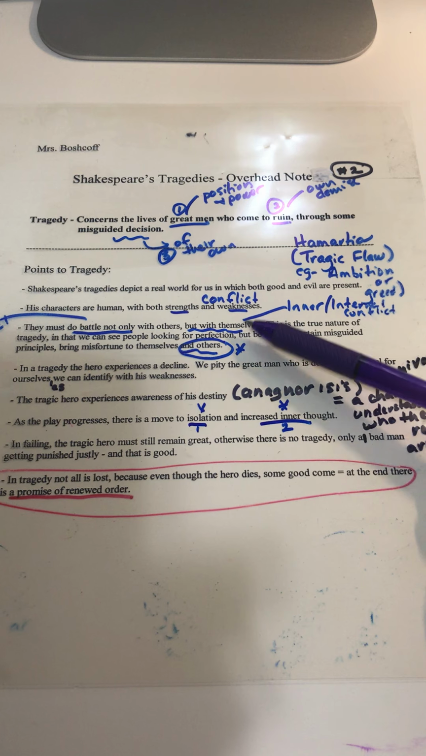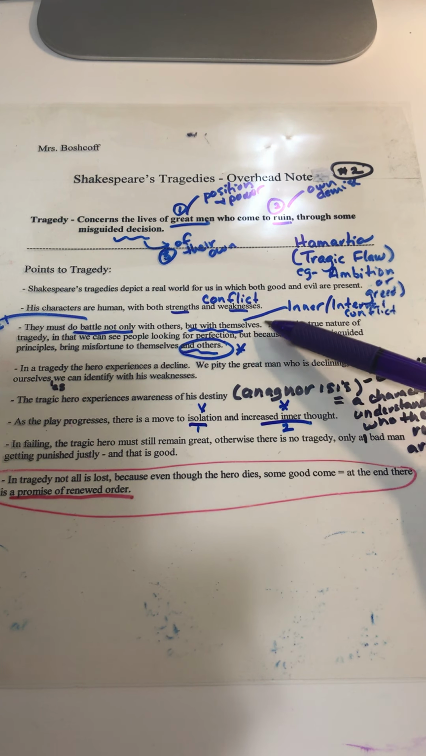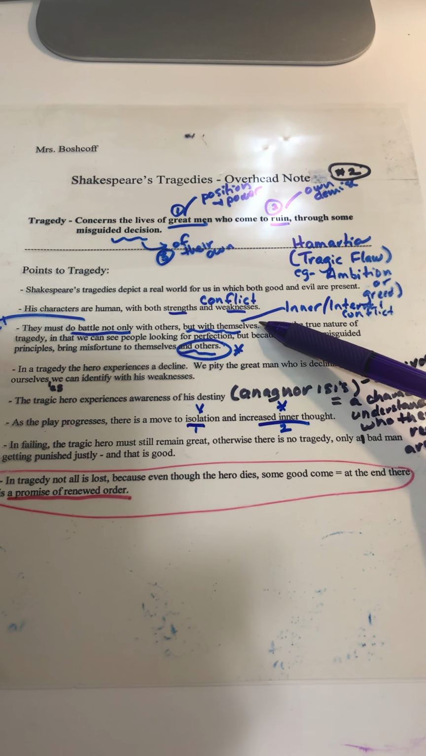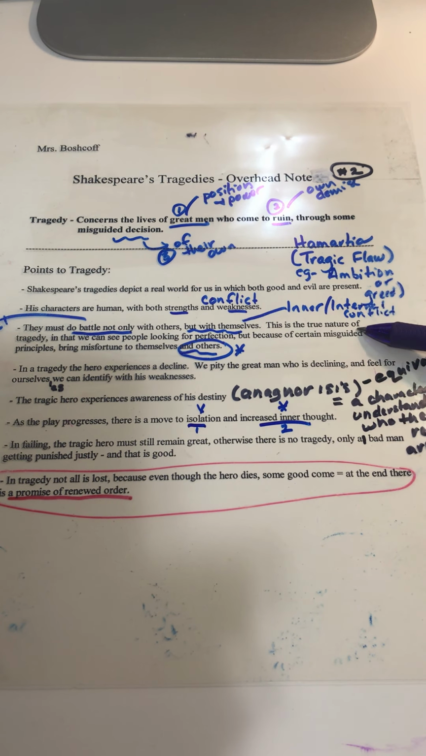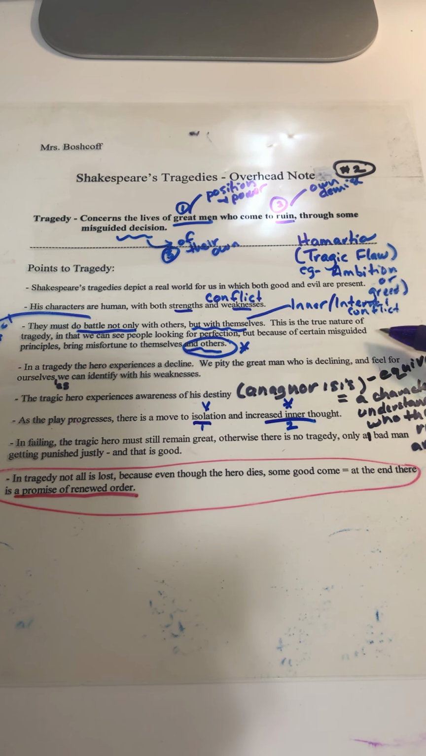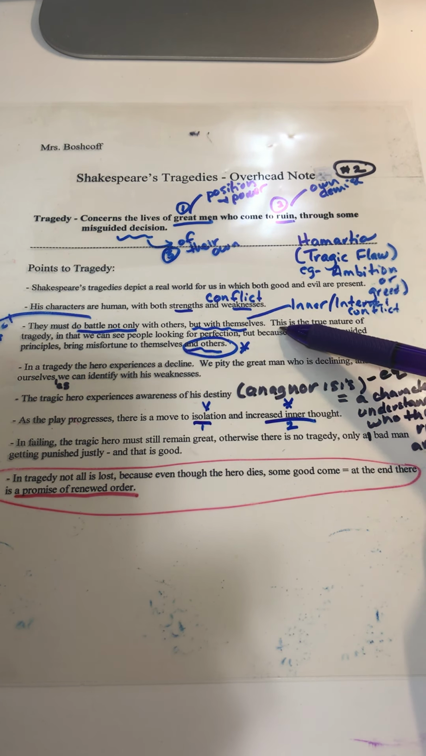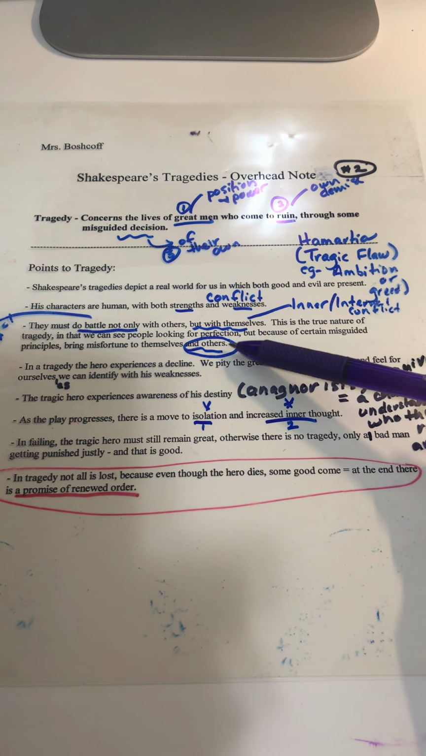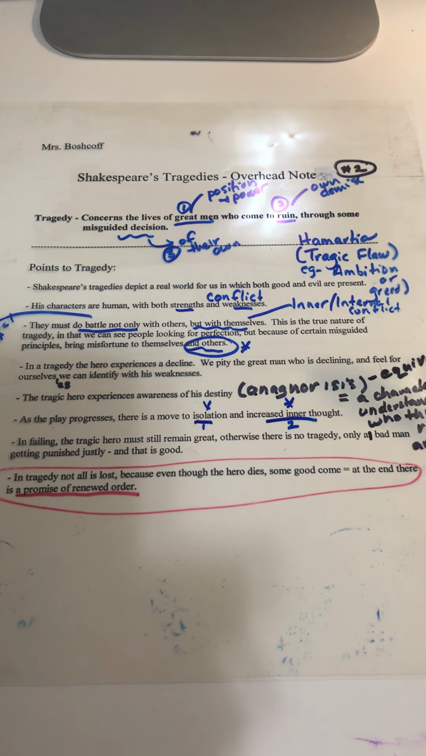She loses her mind because of all of this guilt, all of this internal conflict that she's facing. And we see that she is constantly washing her hands, trying to get the guilt off of her, and it eventually cracks her, right? This is the true nature of tragedy, in that we can see people looking for perfection, but because of certain misguided principles, bring misfortune to themselves and others, right? It's innocent people. So again, for the Elizabethans, tragedy meant that essential good is wasted, right? So lots of innocent people get brought down in the downfall.